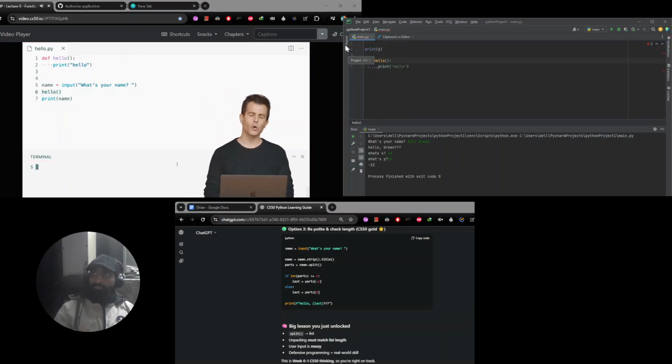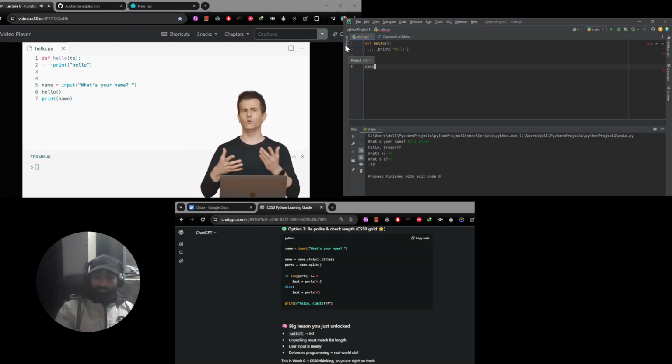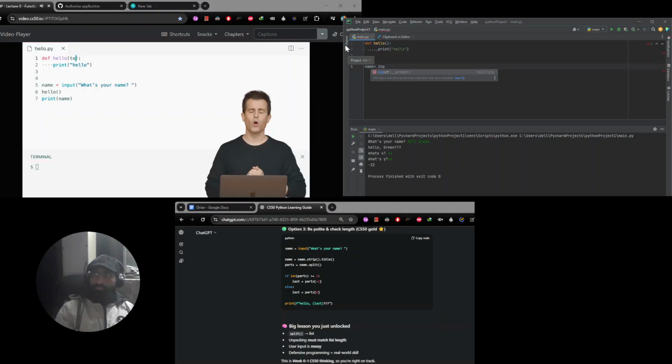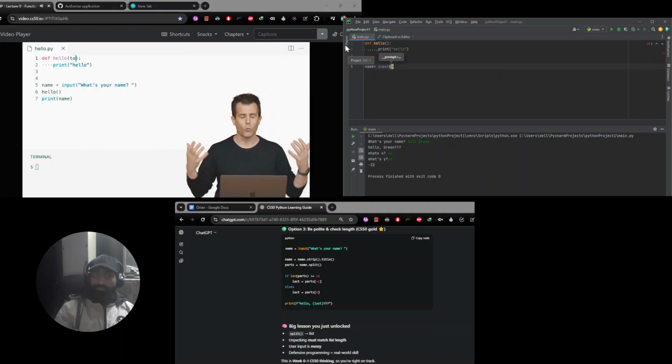Let me go ahead and up in my code, inside of these parentheses, let me come up with my own parameter name. I have complete choice here. And I'm going to say that the name of my parameter will be the word to. Why? Because I want my function to sound like the verb it represents, hello. But who do you want to say hello to? Well, I'm going to call my parameter for this function to, just because in English it kind of sounds nice to me. Hello to. Who do you want to say hello to? That's why I'm calling this parameter to instead of something simpler like x or y or z.